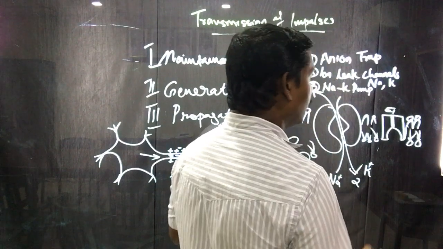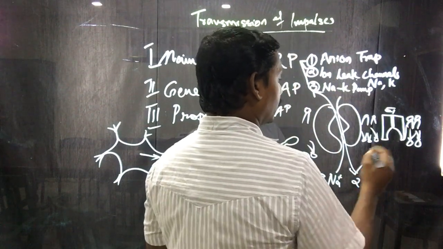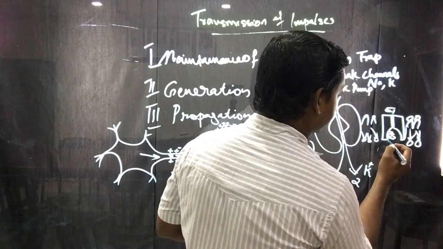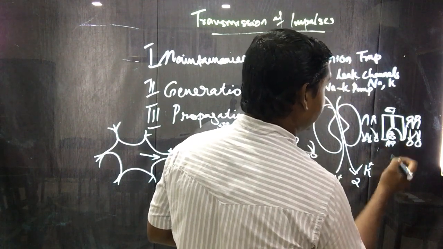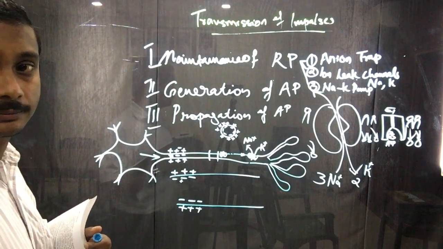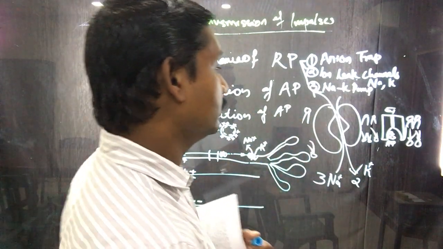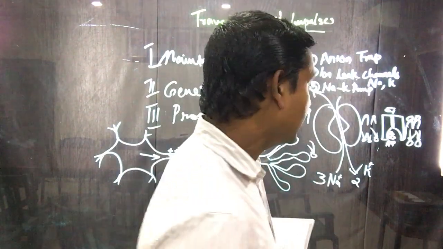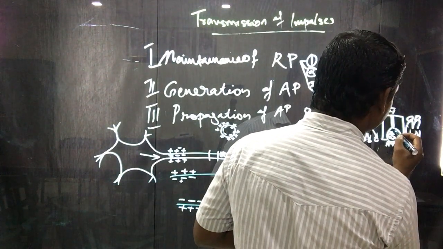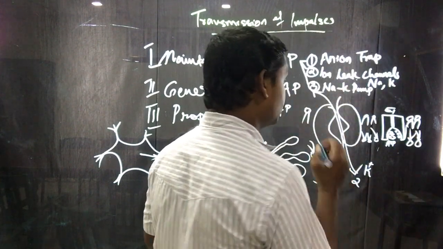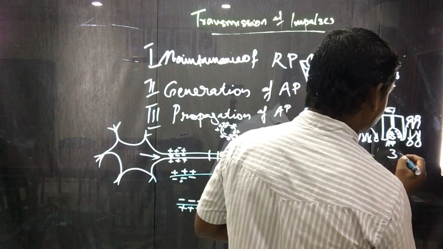E1. When it is bound with ATP, that helps in the phosphorylation of this enzyme, and that helps in the binding of 3 sodium ions.